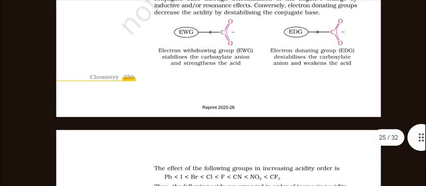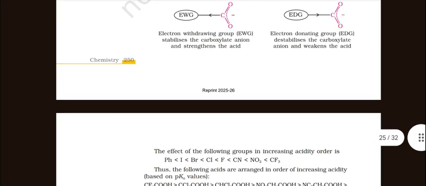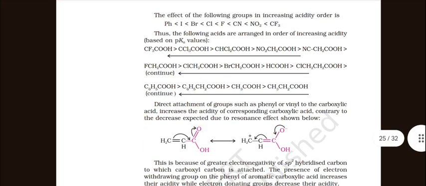Electron withdrawing groups stabilize the carboxylate anion and strengthen the acid. Electron donating groups destabilize the carboxylate anion and weaken the acid. The effect of the following groups in increasing the acidity order is Ph, I, Br, Cl, F, CN, NO2, CF3.